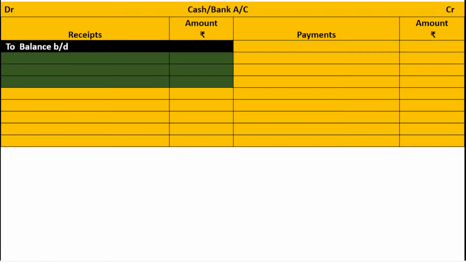Okay, first you write the brought down amount. Next, if the new partner brings the cash for goodwill, what is the entry? Cash or bank account debit to Mr. C's capital account. It means that cash or bank account is debited. That's why you have to write on the debit side. Goodwill amount, working note number 2, step number 1. Amount is 15,000. Next, you have to total on the higher side, bring it to the lower side, and arrive at the difference. The difference is carried down.